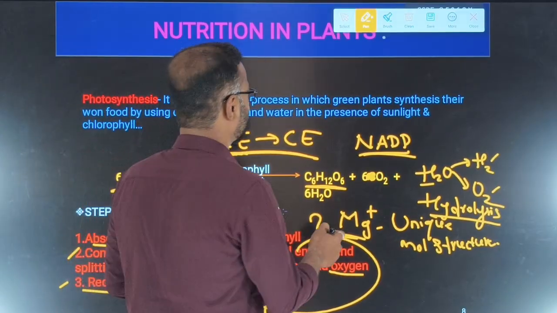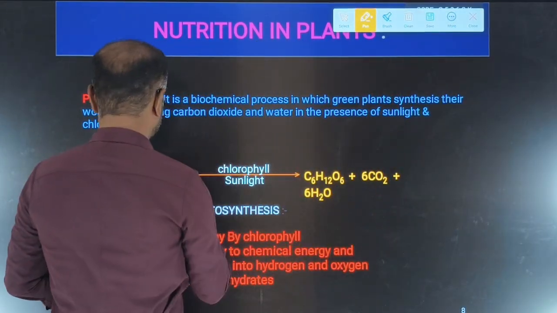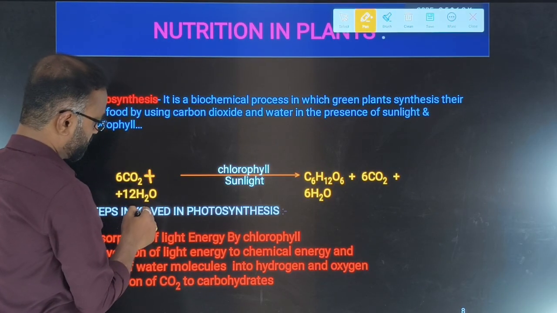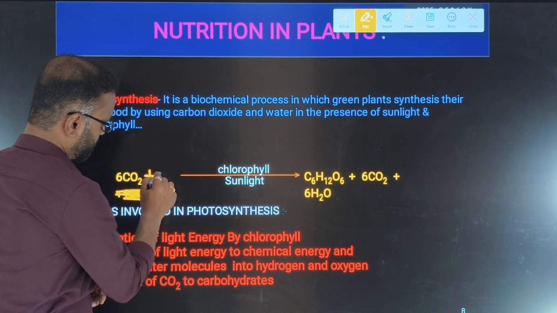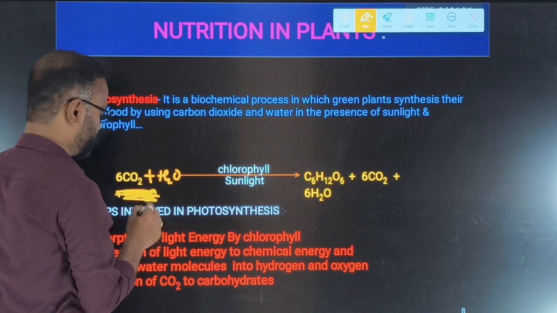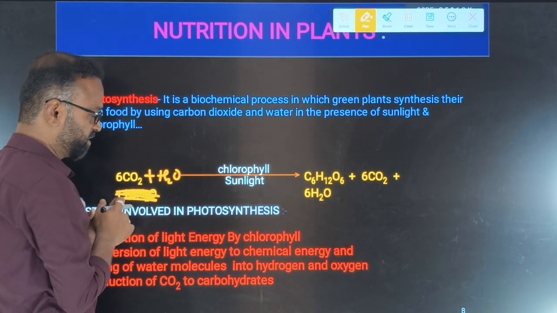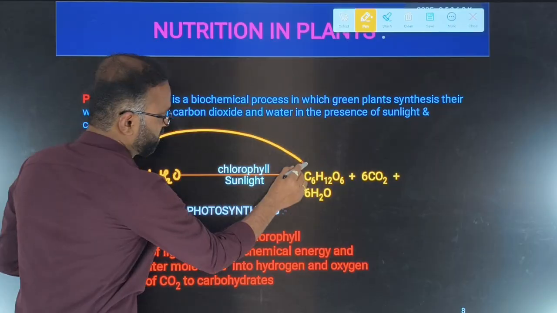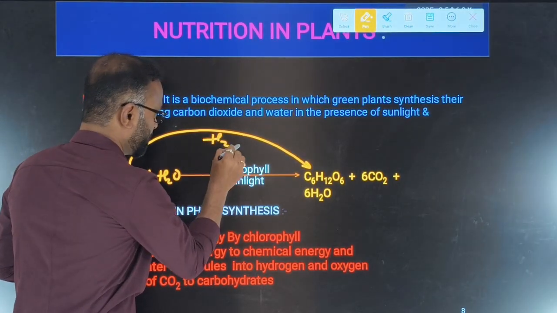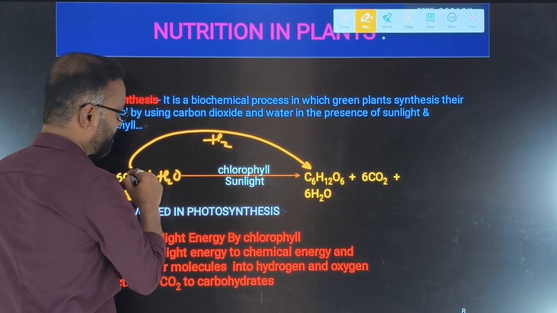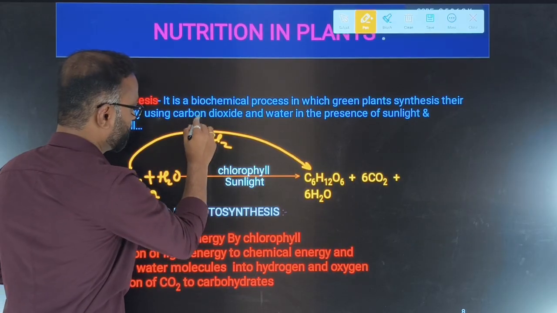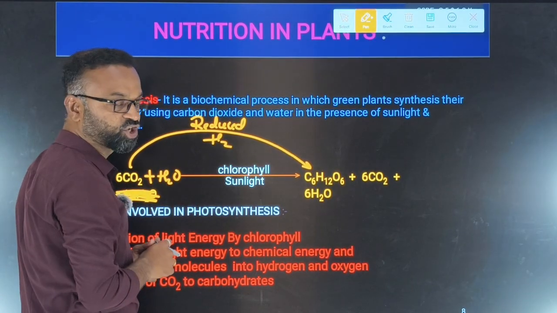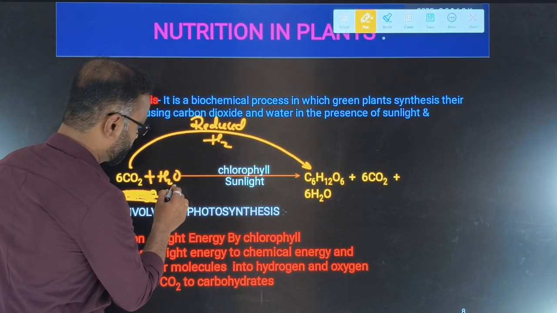Now let us try to understand here. See here, H2O is there. Now if you see oxidation reduction, you studied in the chemistry first chapter, right? To this carbon dioxide, what is being added? Hydrogen is being added. So carbon dioxide is being reduced, or it has undergone reduction.